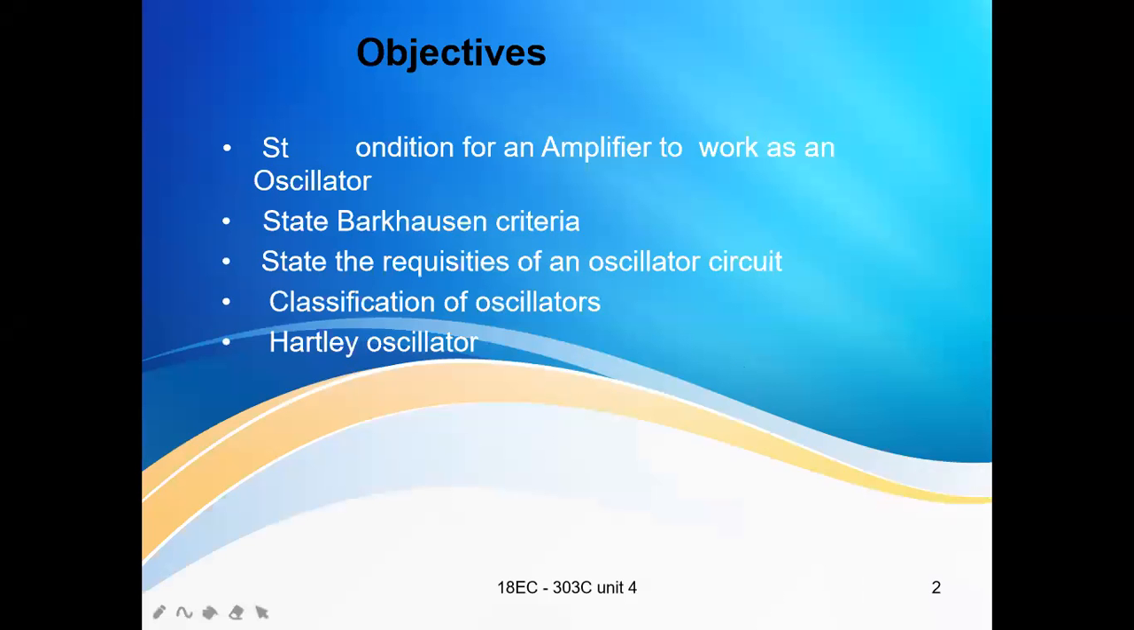In this video, I'm going to discuss what the conditions are for an amplifier to work as an oscillator and the Barkhausen criterion. What are the requisites of oscillator circuits? Classification of oscillators, and I will also discuss the Hartley oscillator: the Hartley oscillator circuit, its explanation, and the conditions for sustained oscillations in the Hartley oscillator. These are the topics I am going to explain in this video.